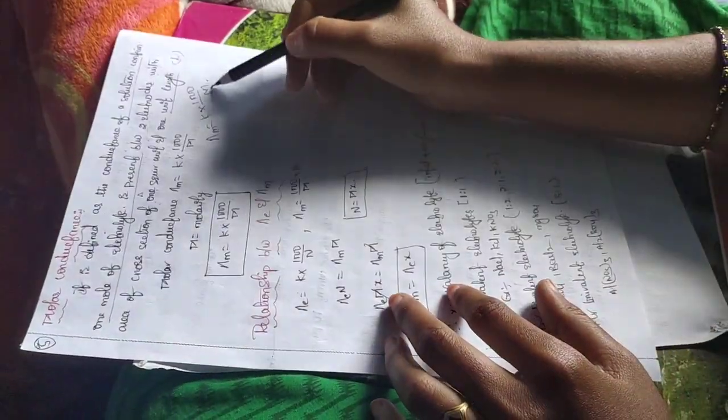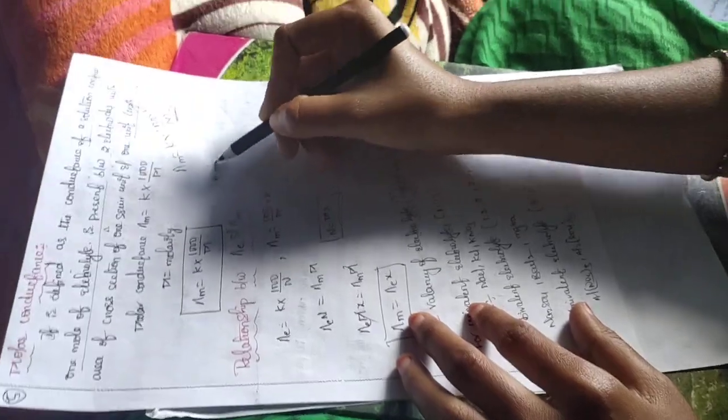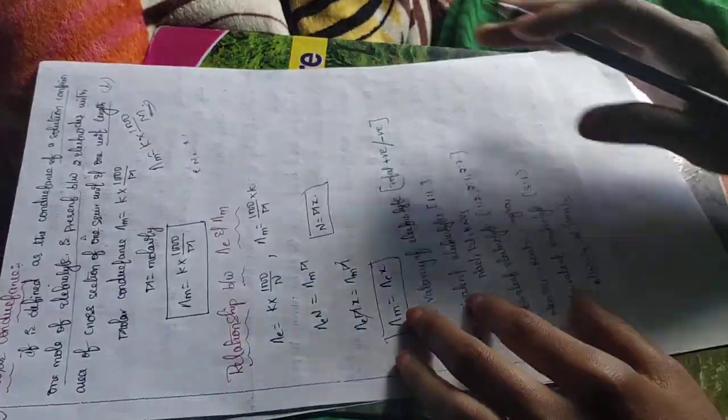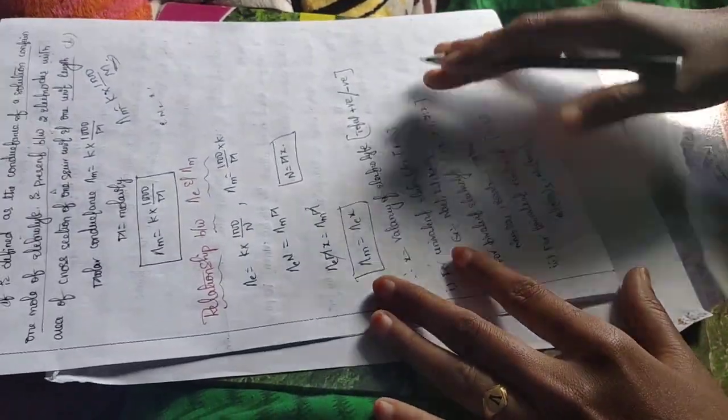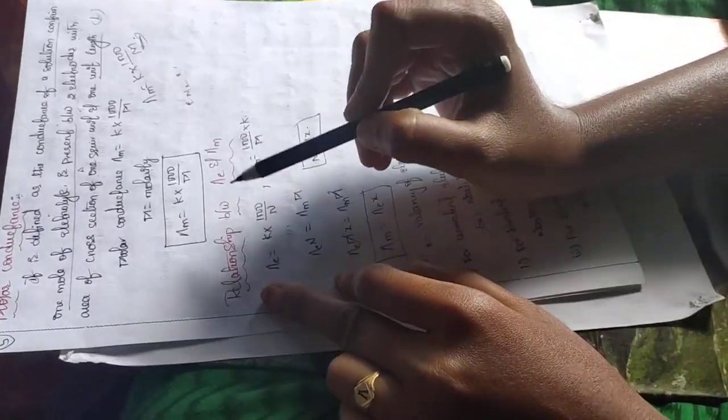So here M is molarity, and in equivalent conductance N is there, N for normality. And we have to know what is the relation between the molar conductivity and equivalent conductance.